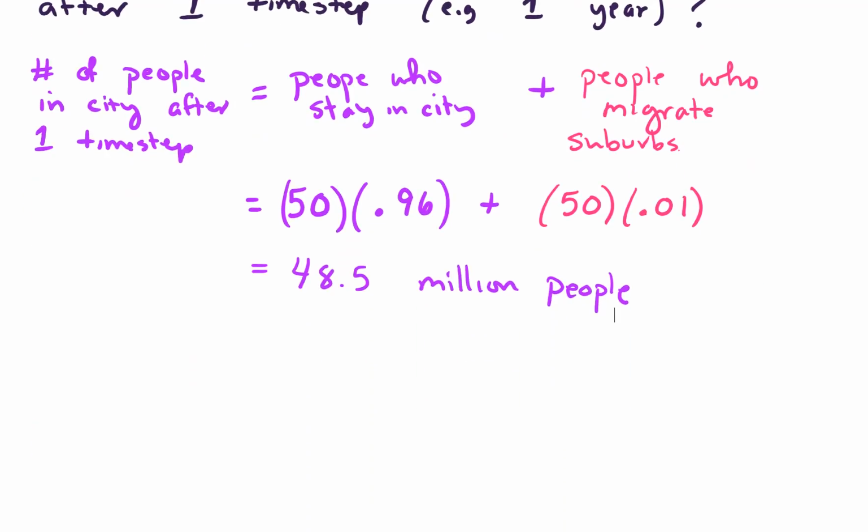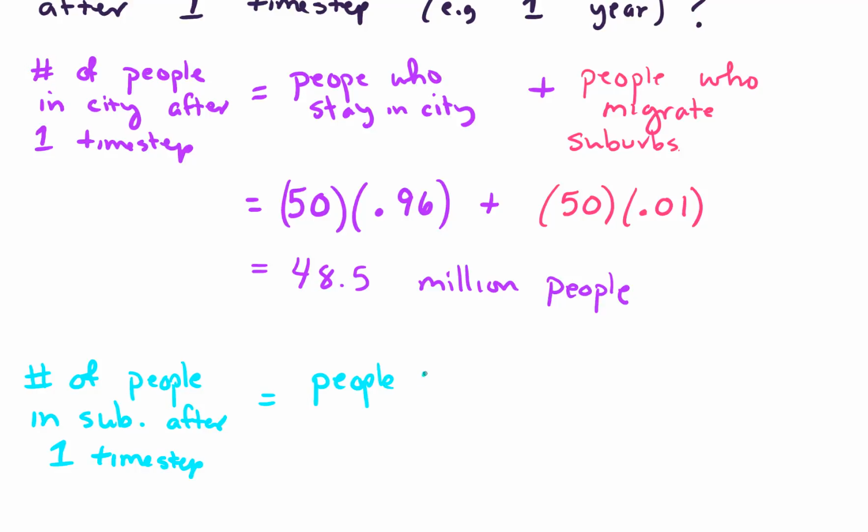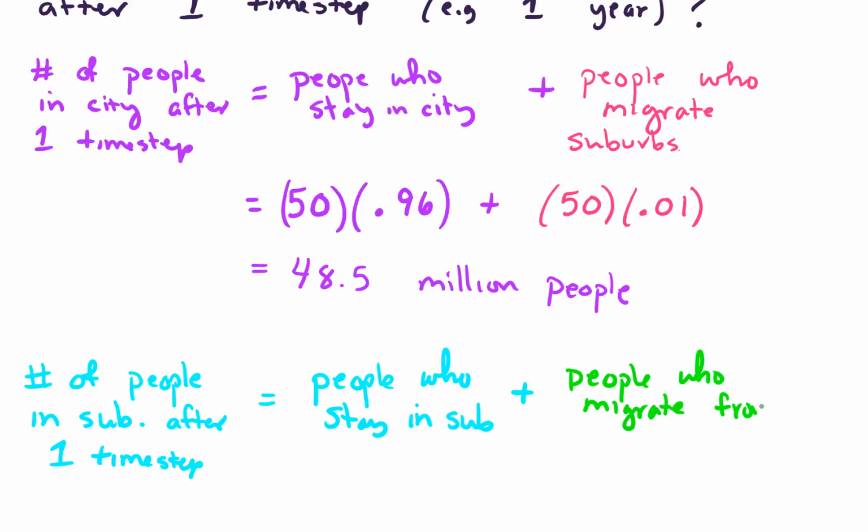Well, you could either be in the suburbs and stay there, so the number of people in the suburbs after one time step consists of the people who stay in the suburbs, and it consists of the people who migrate from the city.